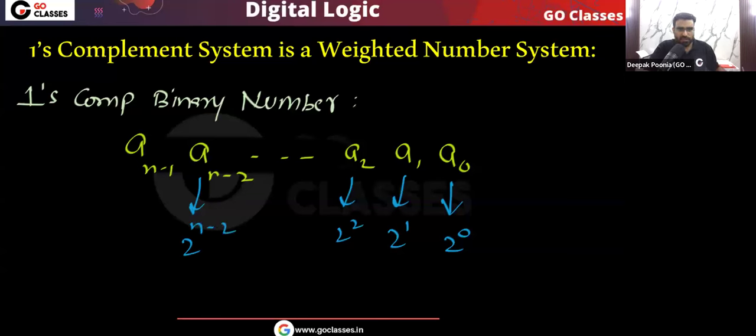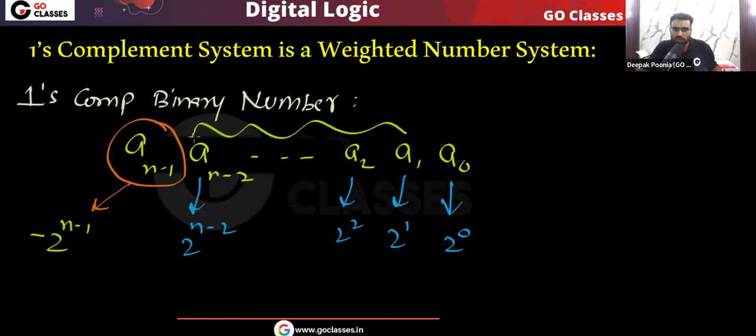Let me tell you, the difference will come here. For this MSB, the weight will be negative. That will be minus 2 power n minus 1, because to the right of the MSB there are n minus 1 digits. Yes or no? So this will be minus 2 power n minus 1, just plus 1. That's it.